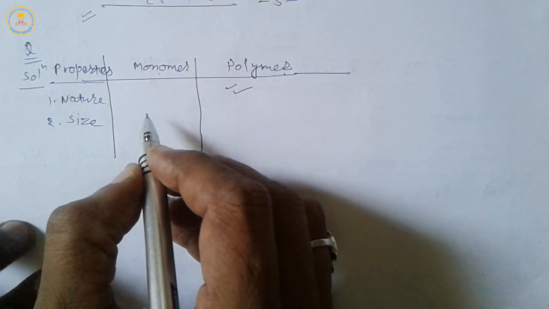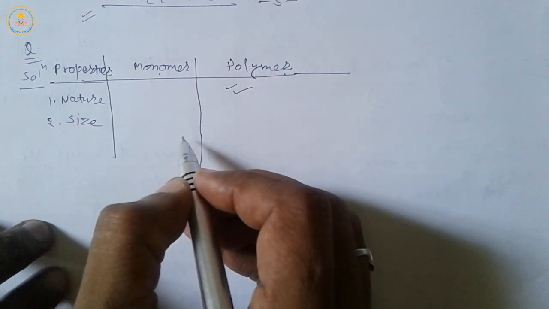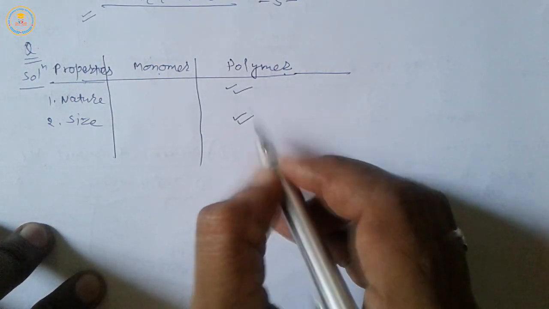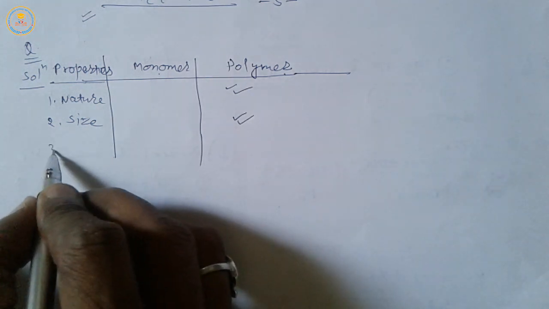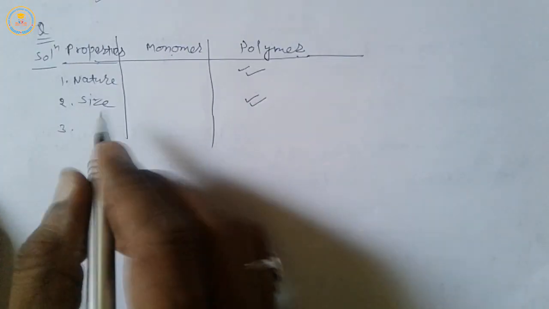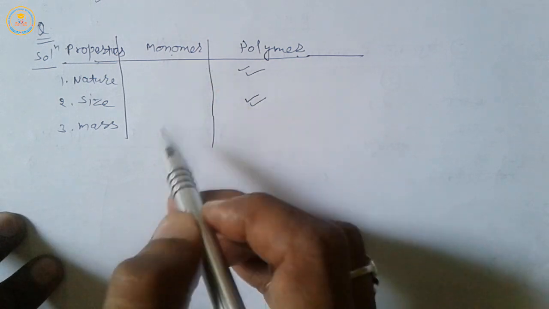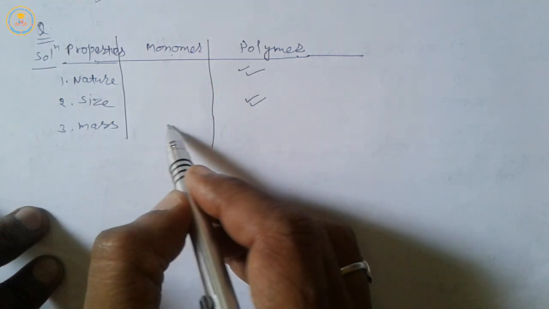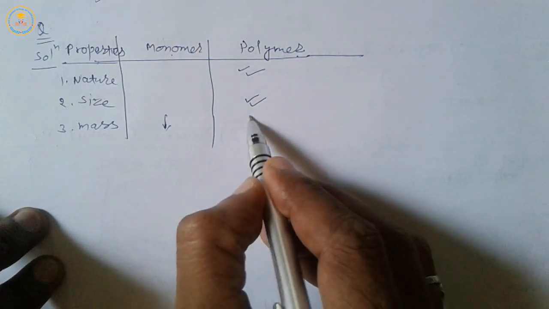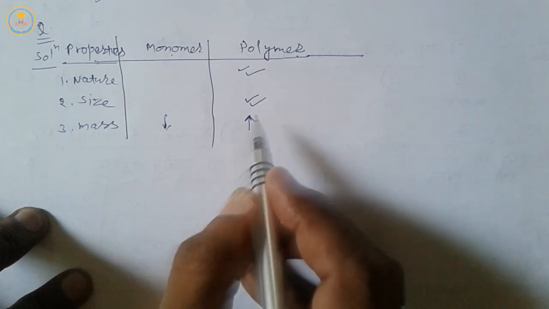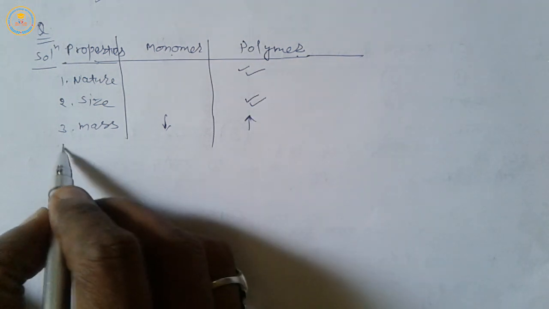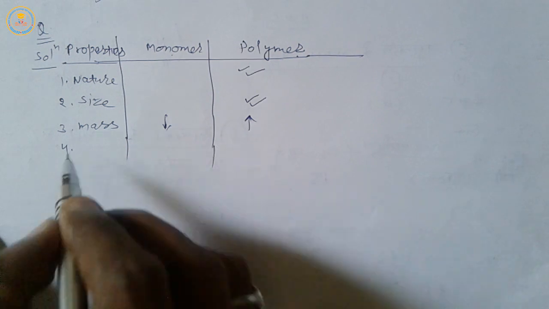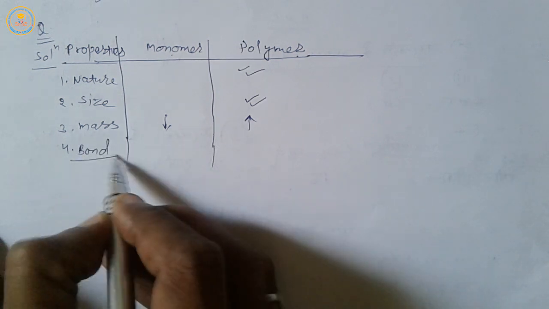Now next, second, size. Monomers are small in size but polymers are large in size. Now next, third, mass. Monomers have low mass but polymers have high mass. Next, fourth, nature of bond.